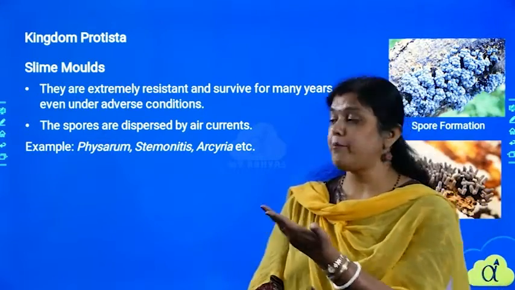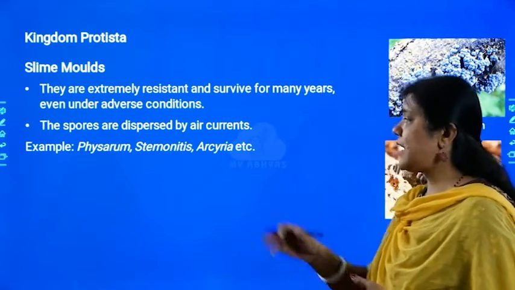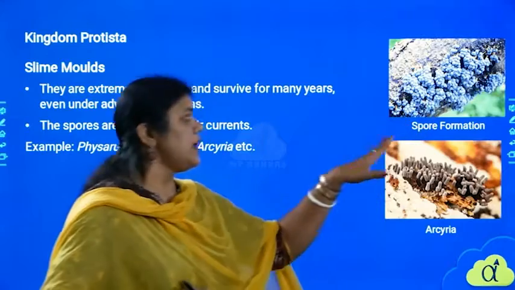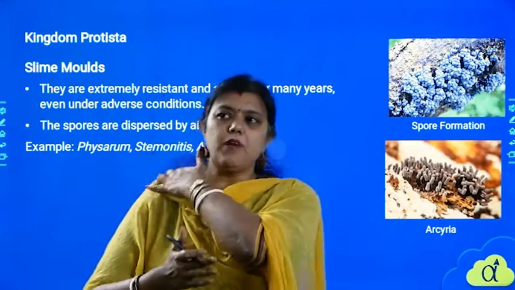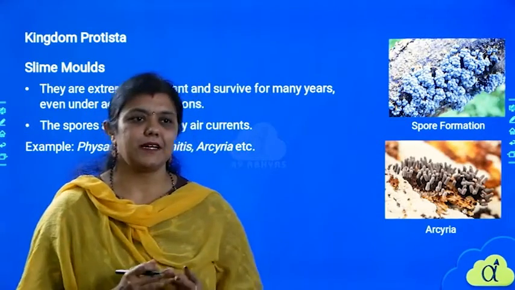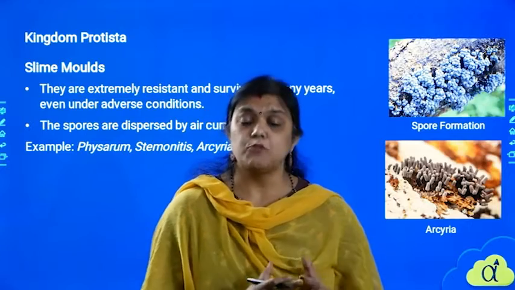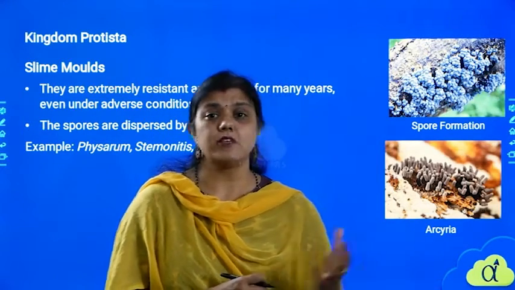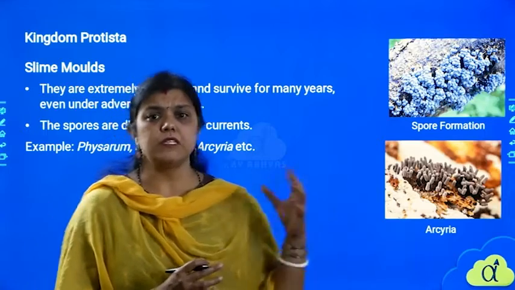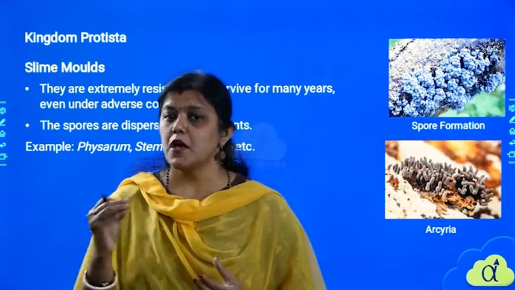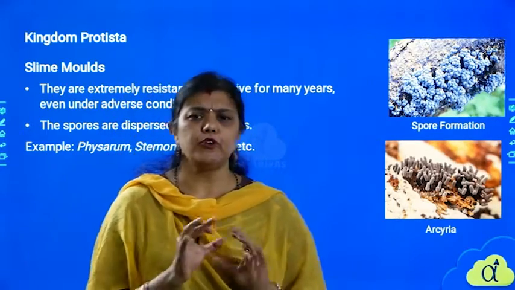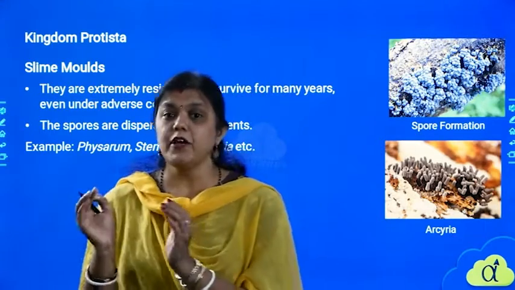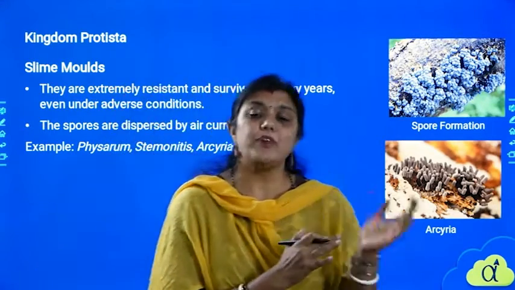So let us see the examples. The examples are Physarum, Stemonitis and Arcyria. You would have seen these types of growths. You have to observe very keenly. In bigger cities and towns, because of the larger population of people, we do not see many different varieties of growth, especially these molds, ferns and smaller organisms, smaller grasses and all. We don't observe them much because there is no proper condition for that growth, or they don't get the favorable conditions.